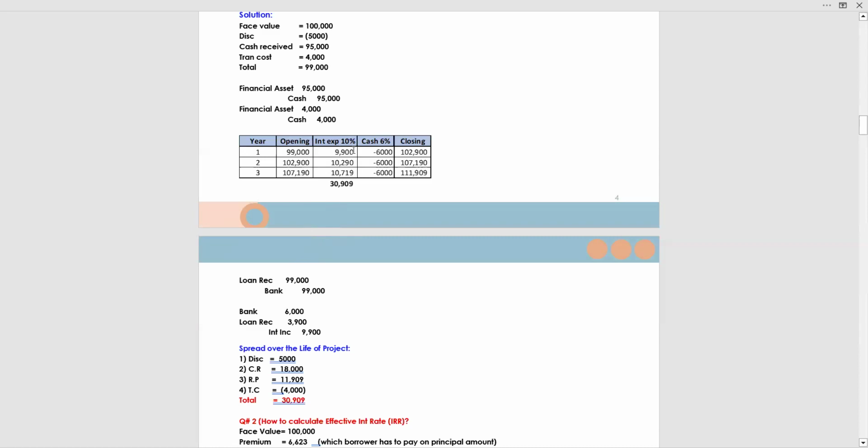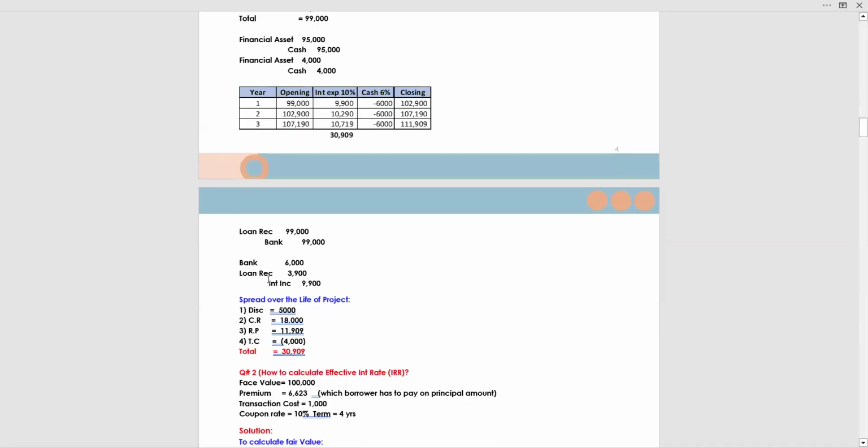And out of this total income, you received 6,000, so you debit bank or cash by 6,000. And the difference is 3,900, meaning it is still receivable from the borrower. You should make the entries for the second year and for the third year. This is your assignment.